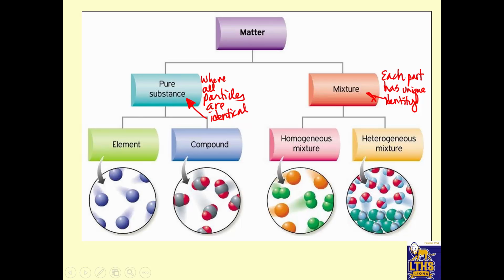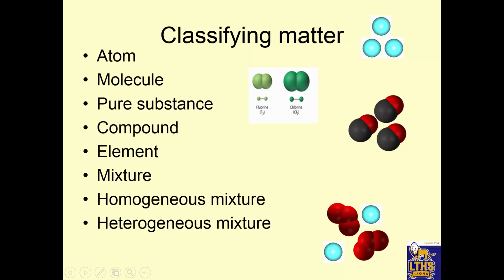Mixtures. There are homogeneous mixtures and heterogeneous mixtures. In a homogeneous mixture, each part has its own identity, but it's so well mixed. It's really well mixed, and so it looks like it's uniform. A heterogeneous mixture is not so well mixed, so each part keeps its identity, and you can actually see the different parts. Okay. So when we classify matter, we can look at these different things to help us describe it.